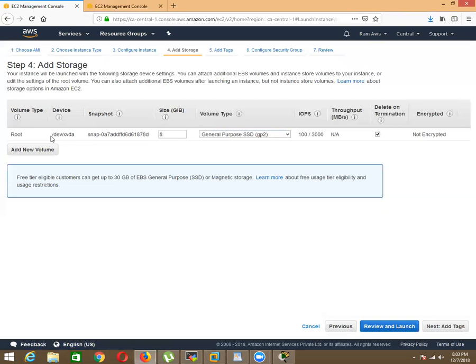And next, let's see what the use case of these volumes is, what the maximum size of these volumes is, which storage is best, and which storage is designed for what purpose.